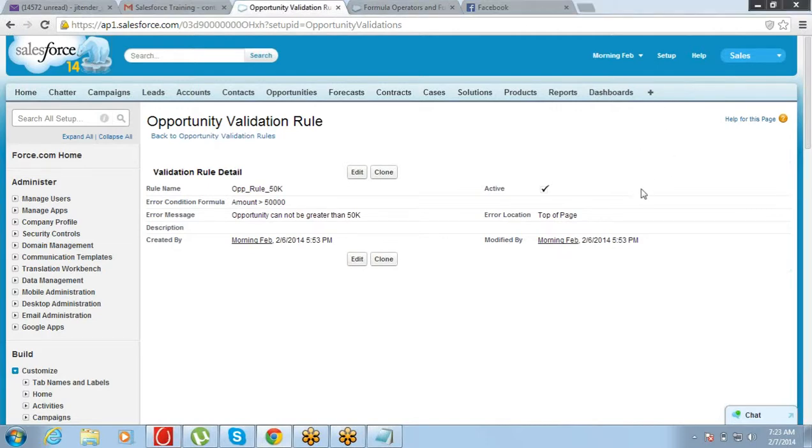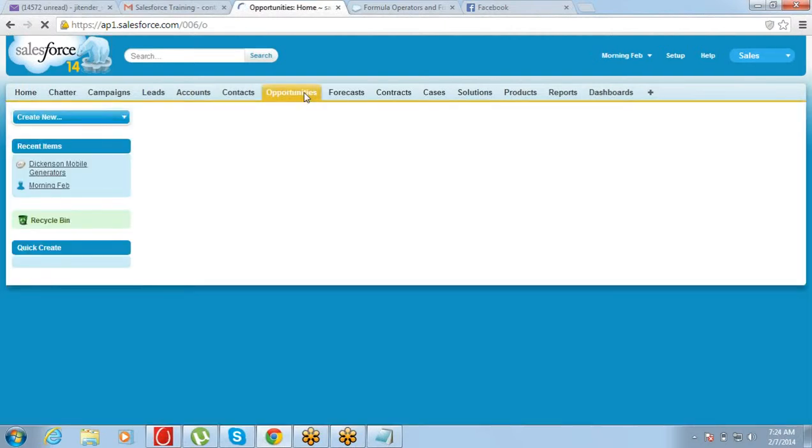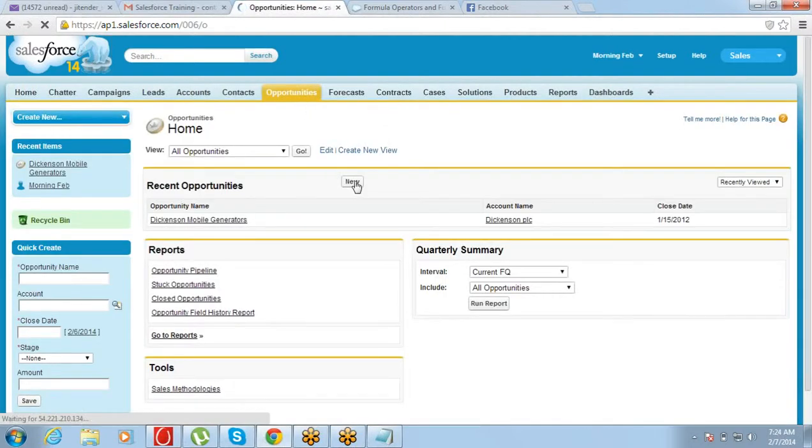So where do we need to apply this rule? It's applicable on opportunity. We have defined this rule, it is active, and it is automatically applicable on all the opportunities. Fine. So now if you go to an opportunity, try to create a new opportunity.